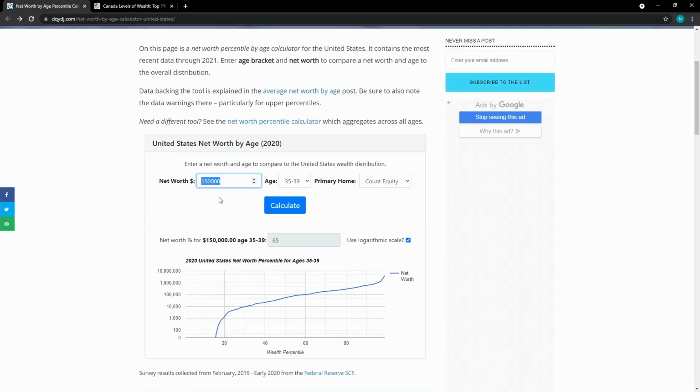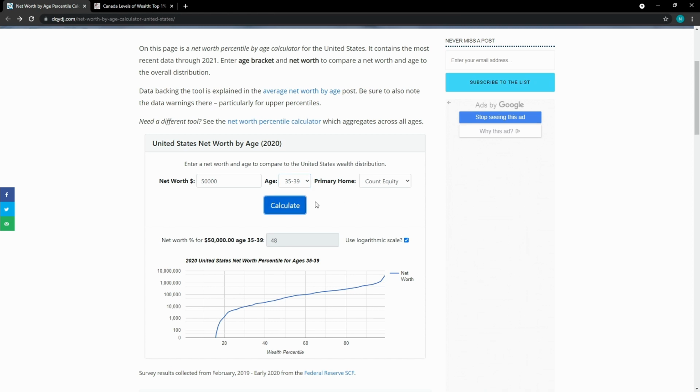And the first thing you do is enter your net worth. So let's just say you start off with 50,000 at age 35 to 39 in the drop down, right? So you can just select which one applies to you, and you add your principal residence, right? And your principal residence, if you sold it today, equity would be what you would be walking away with, right? So if you had $20,000 equity, that's what you're walking out with.